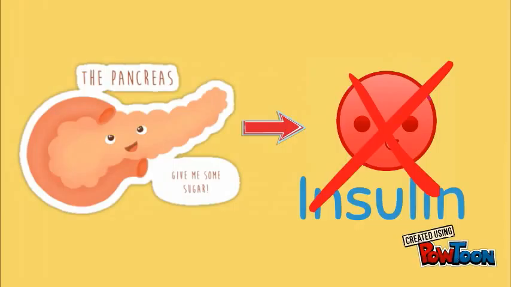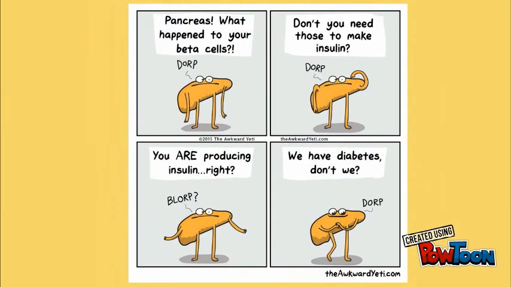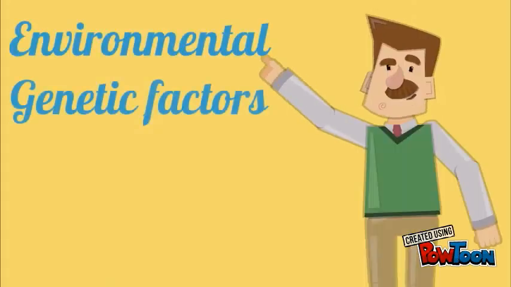The reason why the pancreas does not produce insulin is due to the fact that type 1 diabetes is an autoimmune disease, meaning the immune system attacks parts of the body, which in this case attacks the beta cells in the pancreas. It continues to incorrectly target the beta cells until the pancreas is no longer capable of producing insulin. Type 1 diabetics are considered to be insulin dependent. The cause is not yet certain, but it might be due to environmental and genetic factors.